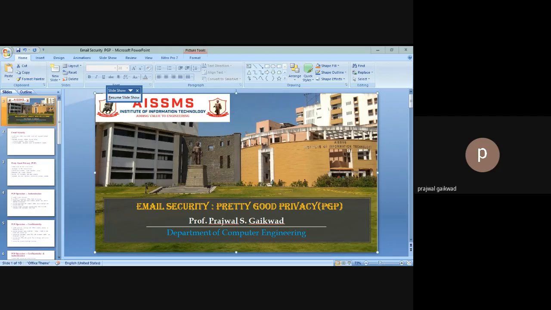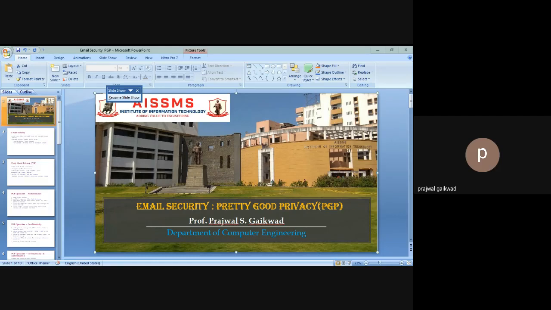The next is email compatibility. When using PGP, we'll have binary data to send, that is the encrypted message, etc. However, email was designed only for text at the start. Hence, PGP must encode raw binary data into printable ASCII characters.